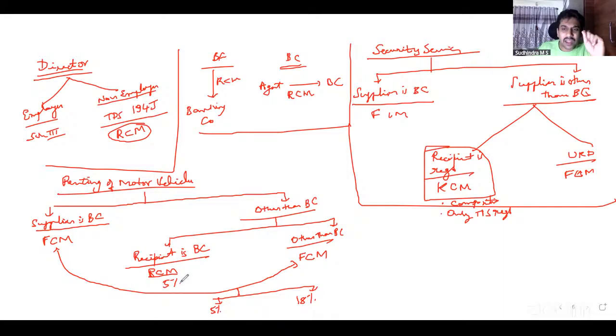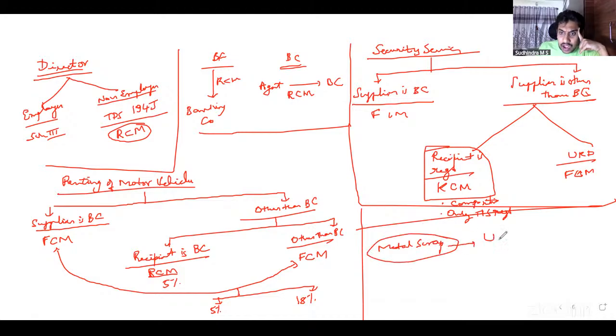Then one specific RCM for goods that we discussed was metal scrap. Because that's a new entry, last year they brought in metal scrap by unregistered person to registered person. Last year means not 2025, but 2024. Unregistered person to registered person comes under RCM. Following? Yes, sir. So this completes 9.3.